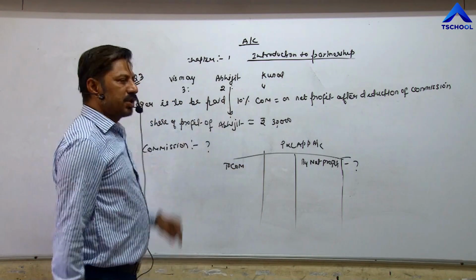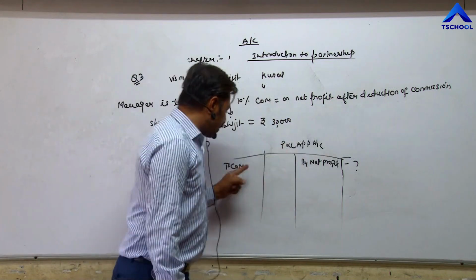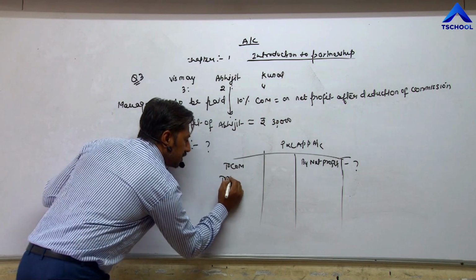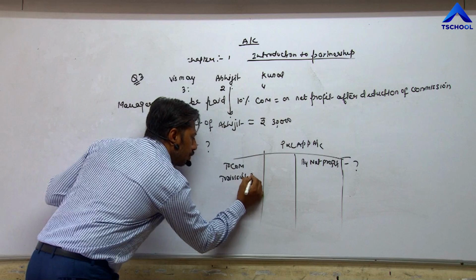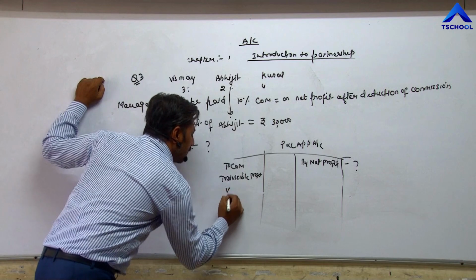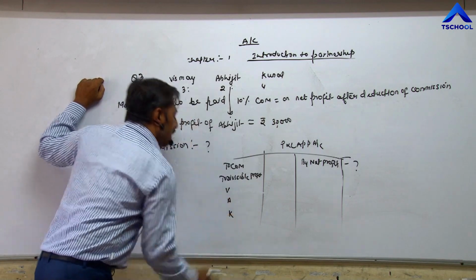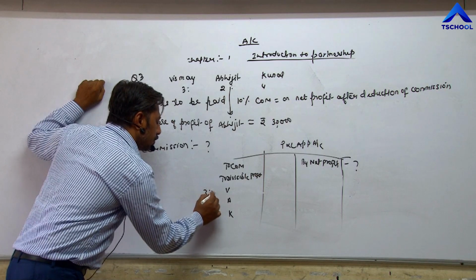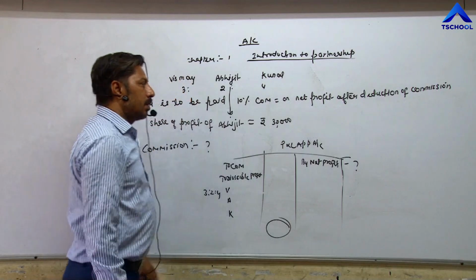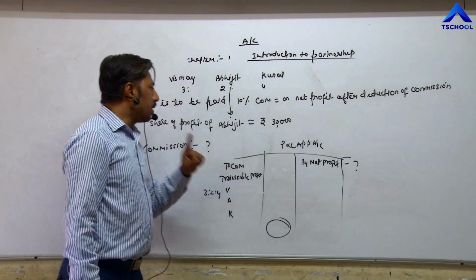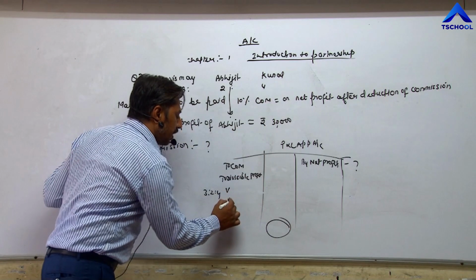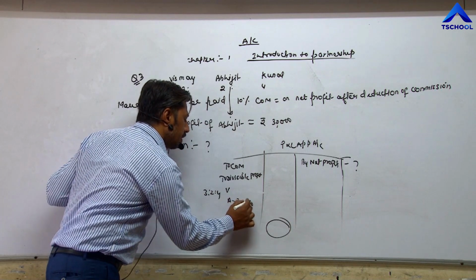How much? 10%. But on which profit? After deduction of this profit, means divisible profit. And divisible profit is always distributed between partners Vismay, Abhijit and Kunal, in which ratio? 3:2:4. Divisible profit is also not given. But out of divisible profit, one partner's share of profit is given, 30,000. Whose profit? Abhijit, 30,000.